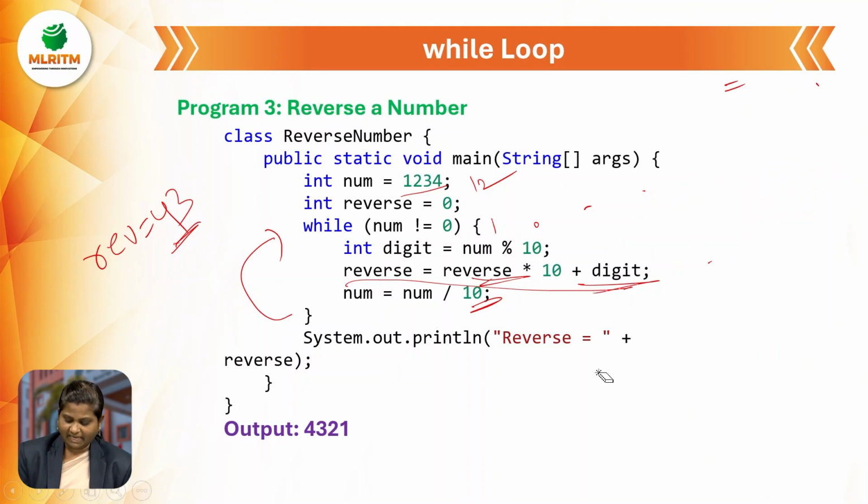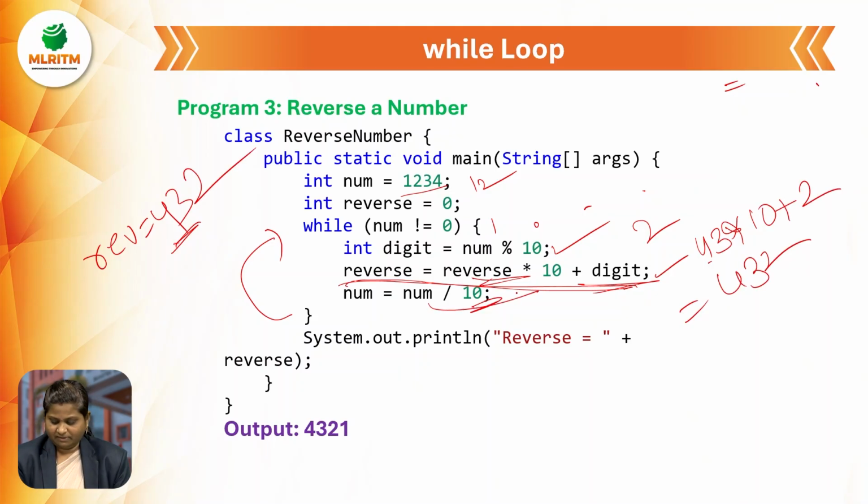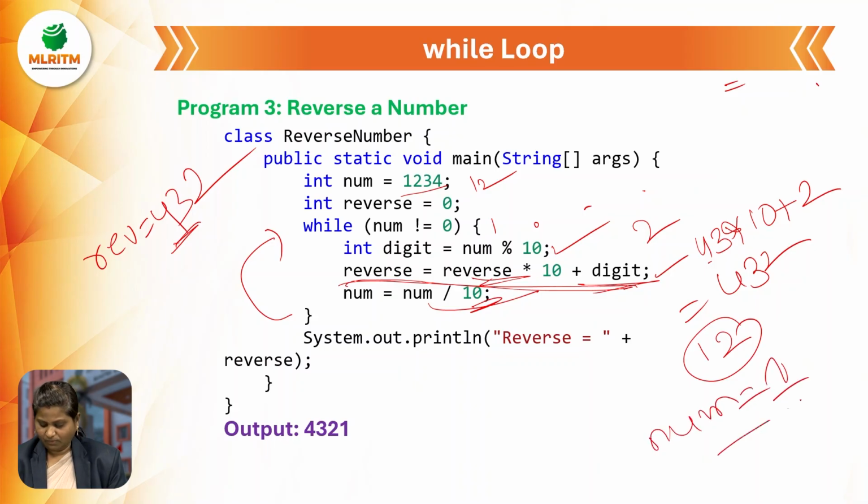Now again we need to perform this operation, and we will get the digit value as 2. Then we get 43 into 10 plus digit, which is now 2. After completion of this statement, number is equal to 1.